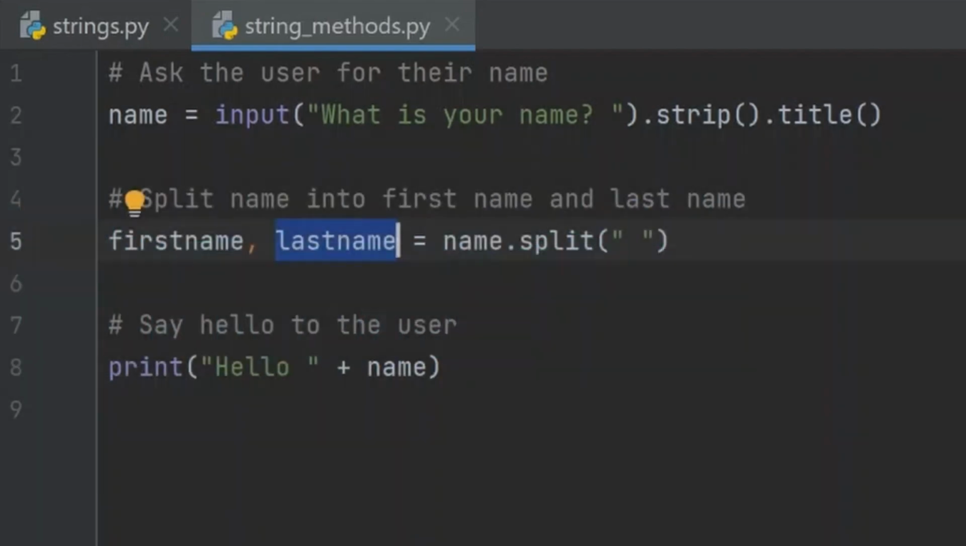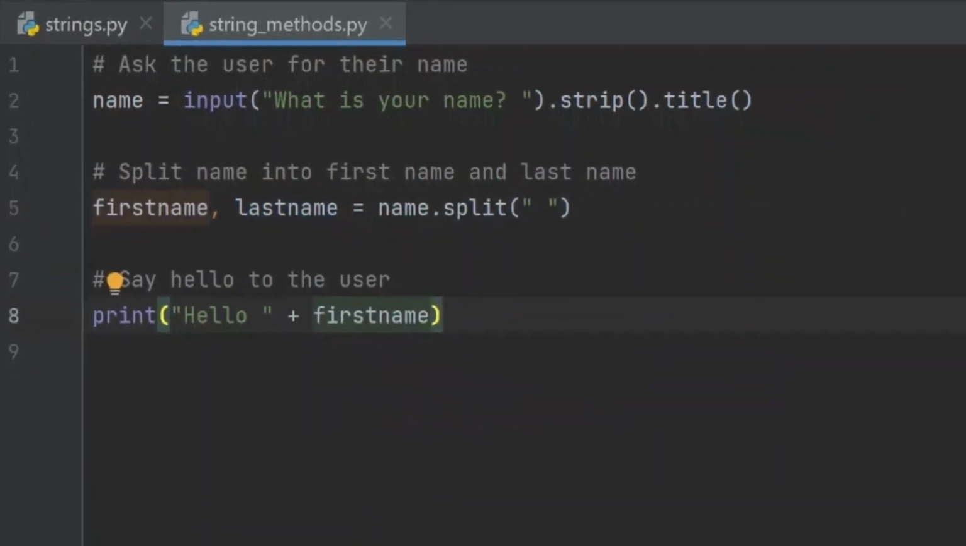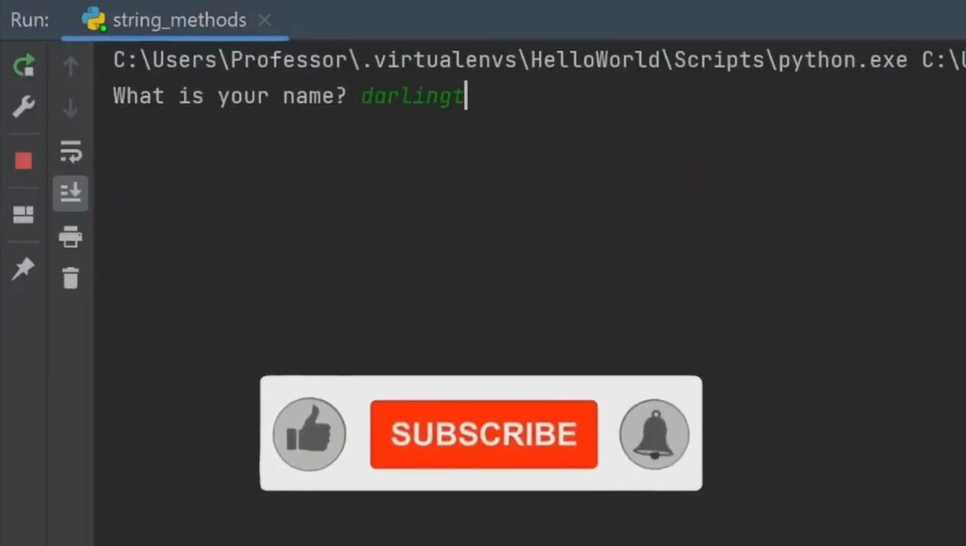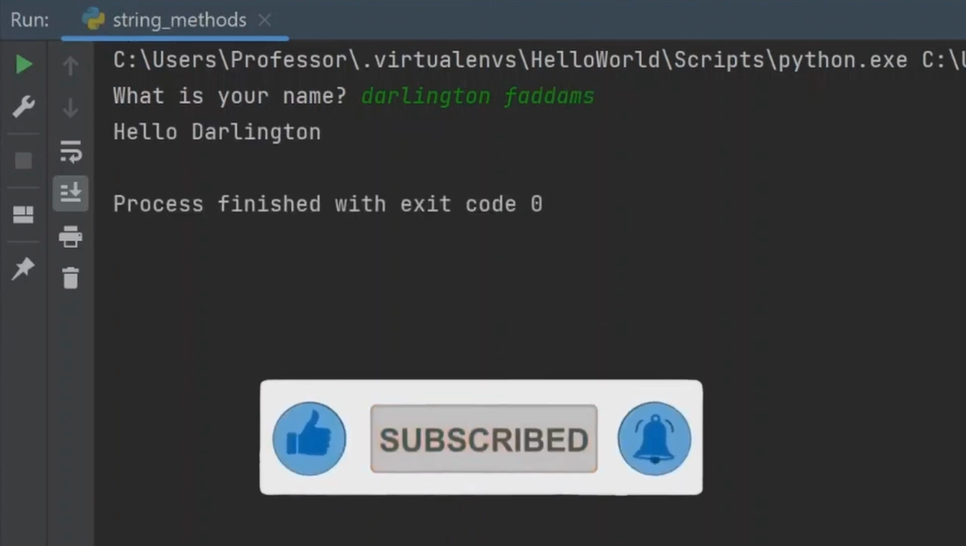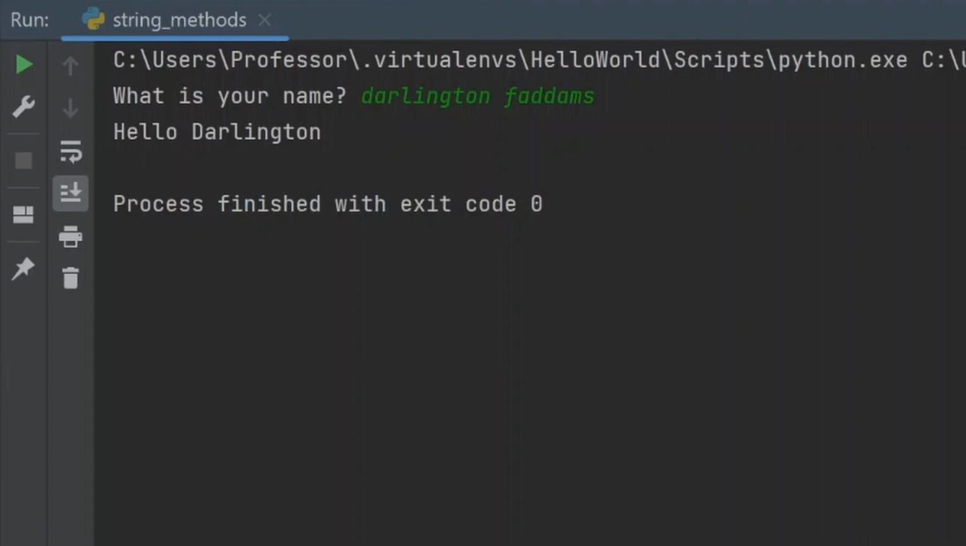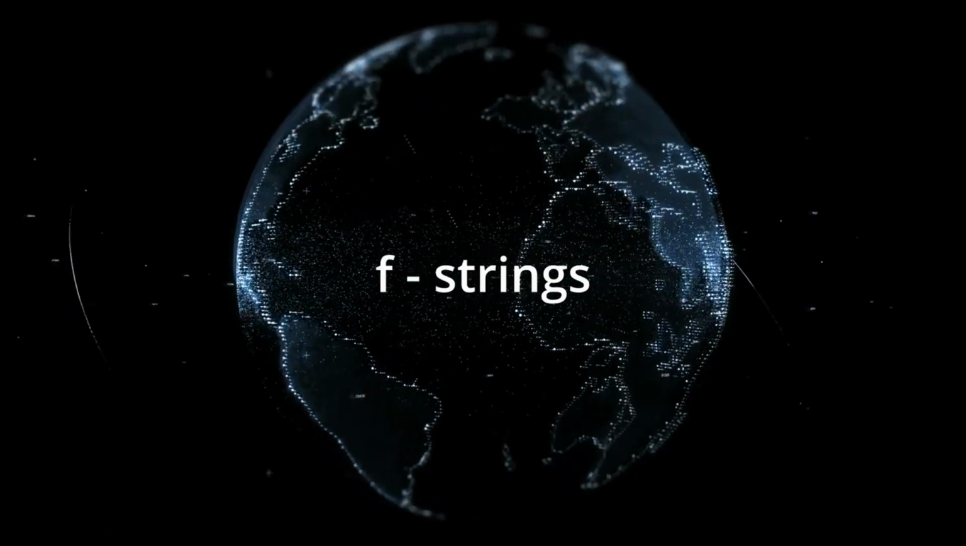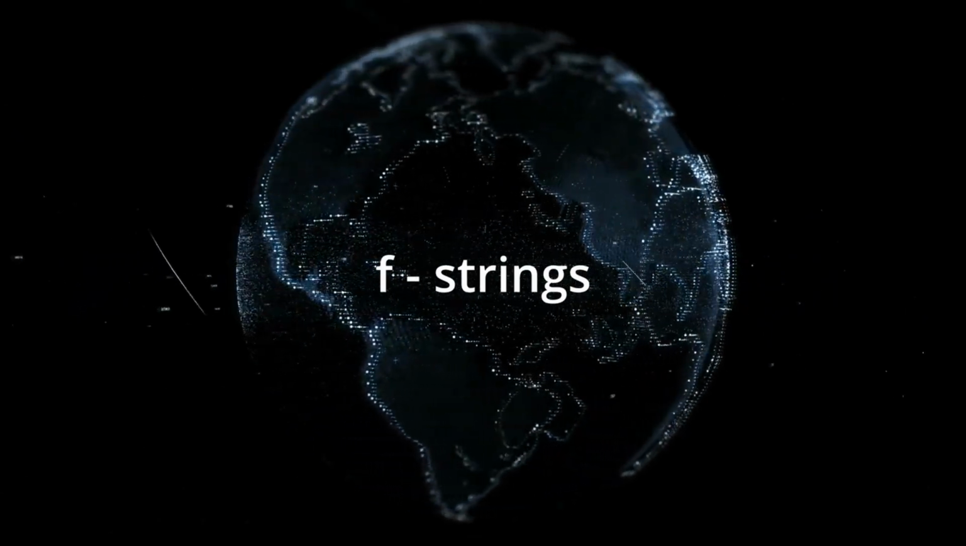Now let's update the greeting message to hello first name and run the code again. So we right click, run string methods, what is your name, and I'll type Darlington Adams and press enter. Although I entered my full name, the output is hello Darlington. Excellent. Finally, let's explore formatted strings or f-strings in Python.